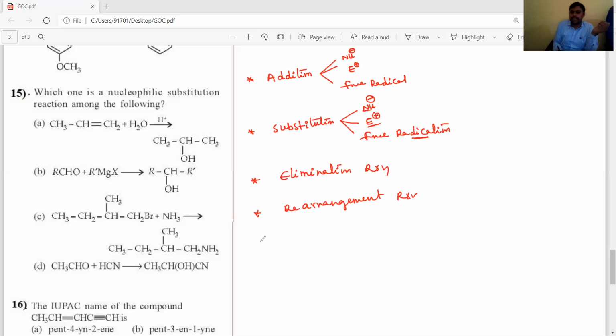Next, polymerization reactions. Okay, these are the different types of organic reactions. We have to observe and remember all of those carefully, then only we can solve organic chemistry very easily. And let's see the 16th question, dear students.